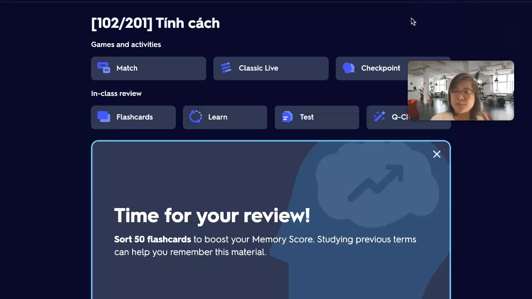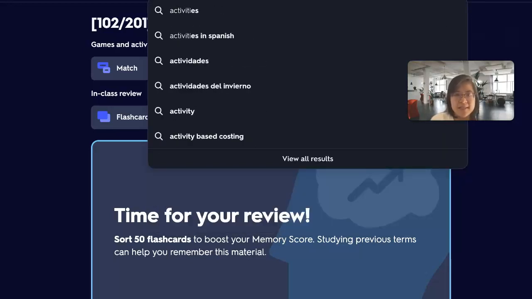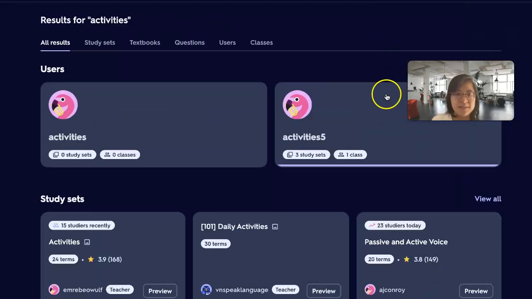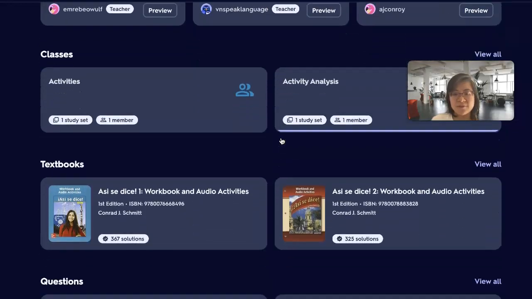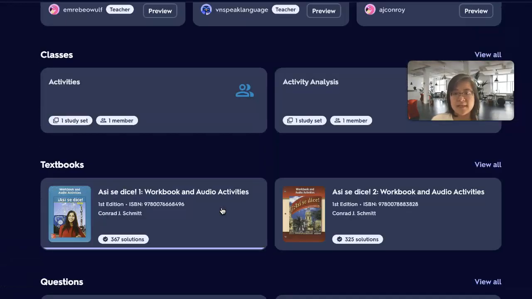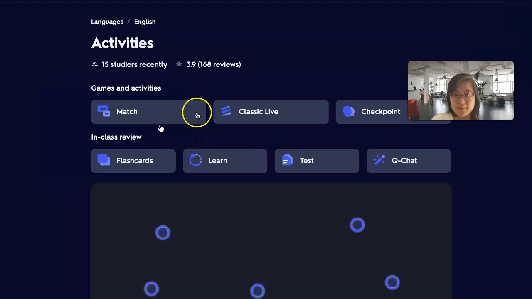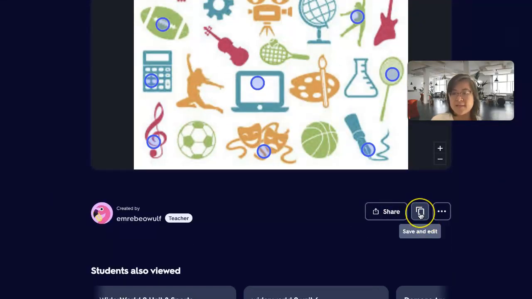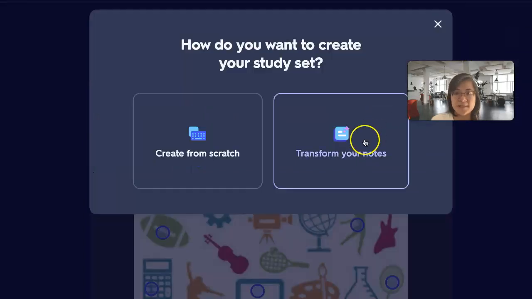So there are 2 ways. You can search a set. For example, I want to create a set on summer activities. So then I can see that, oh, people before me, other teachers created a bunch of study sets already. I can make a copy of that one. For example, if I want this one, I can just save and edit and then edit from there. If I want to create from scratch, I can go to study set here.